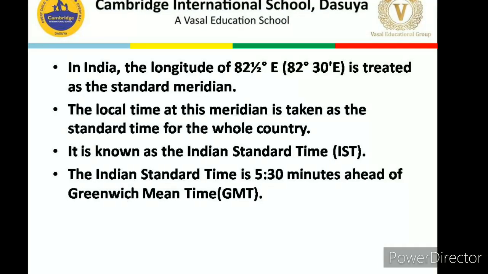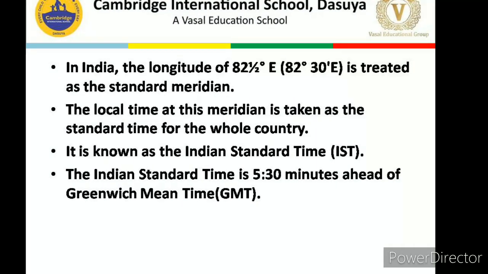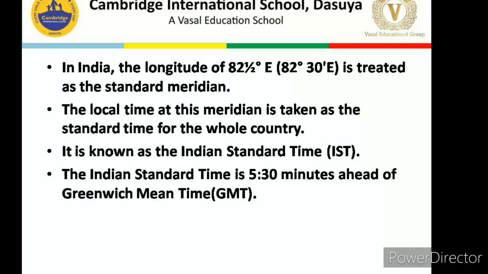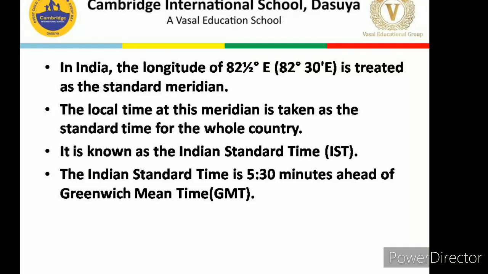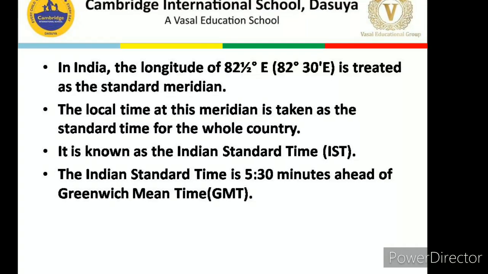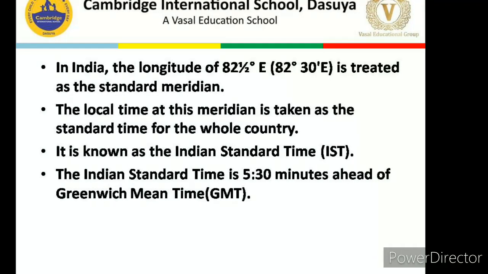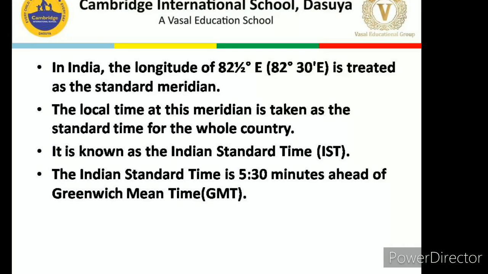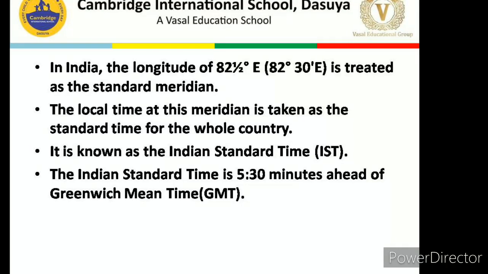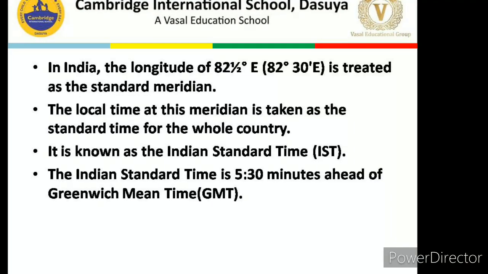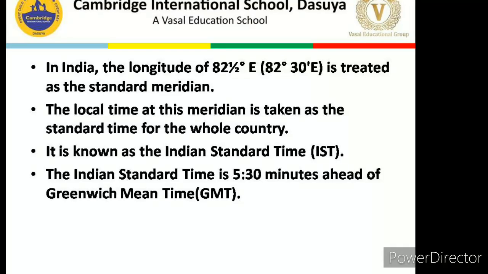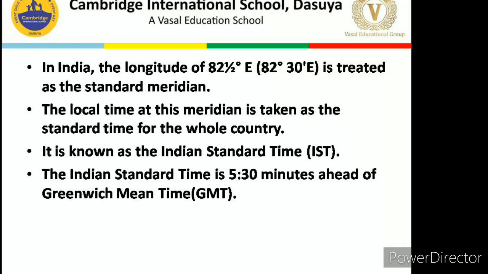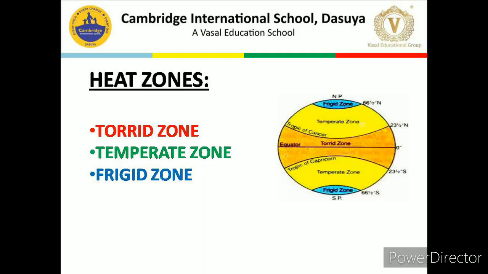And whatever the local time of that standard meridian has, that is taken as the standard time for the whole country. So there should not be any confusion. Everybody in that particular country is following a particular standard time which is considered for the whole country. Now all the local times are ignored and only one standard time is considered for the whole country. I hope I have made it clear.